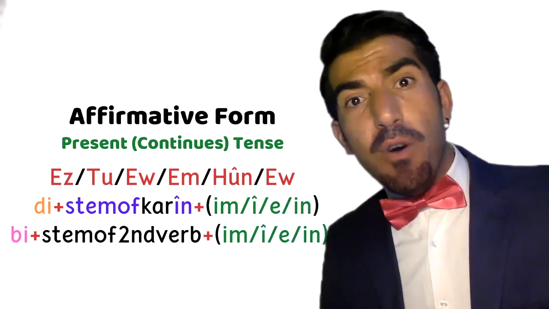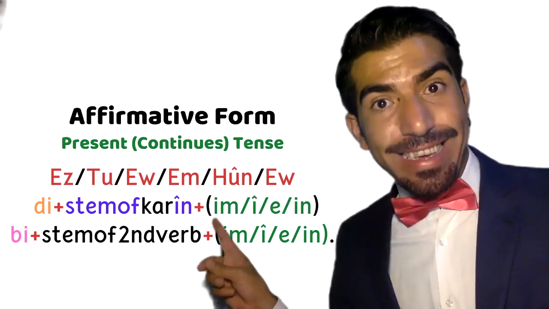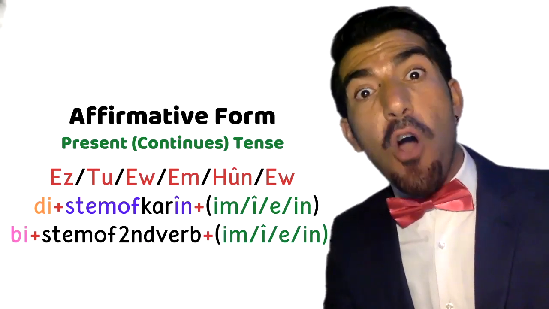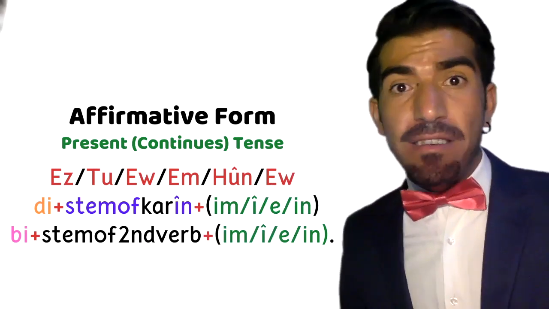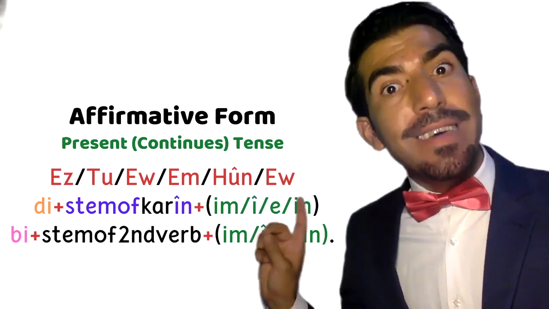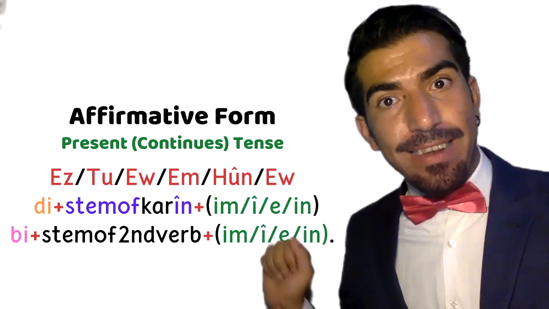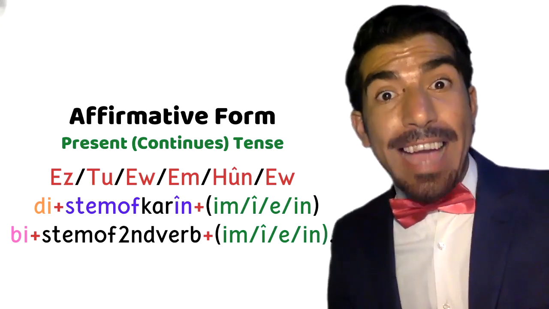For conjugating modal verb Karîn, we add present tense prefix d and present tense stem of Karîn, which is kar, as you see, and then endings for the pronouns, which are I, e, n. And then we use the second verb, which tells the action.